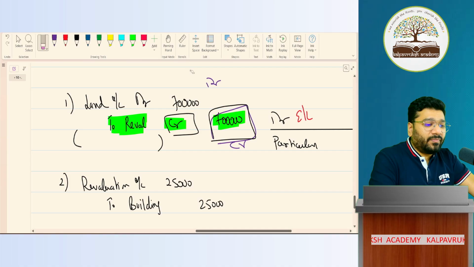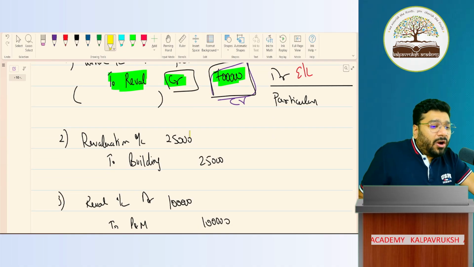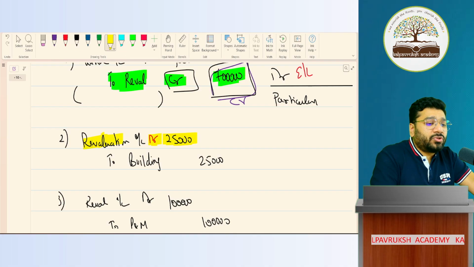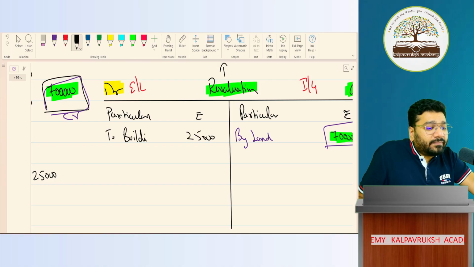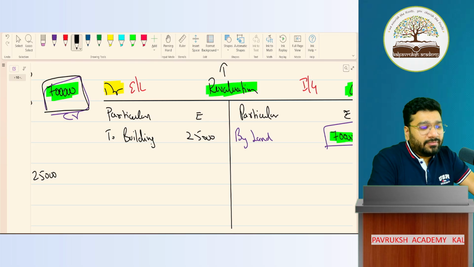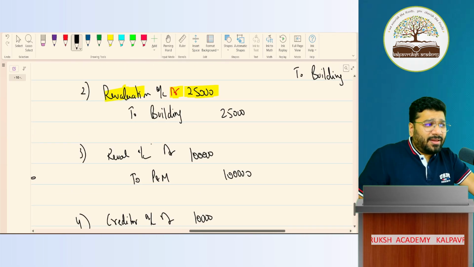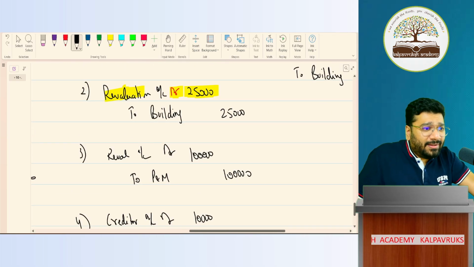Now, next people tell me. Record 25,000 in the debit side of the revaluation account. So go to revaluation account, debit side, record 25,000. Who is the opposite party? To building. Oh, no confidence, eh? அப்படின்னா கெஸ் பண்ண மாதிரி பேசிட்டு இருக்க, டவுட்டா இருக்கே உன் மேல எனக்கு.